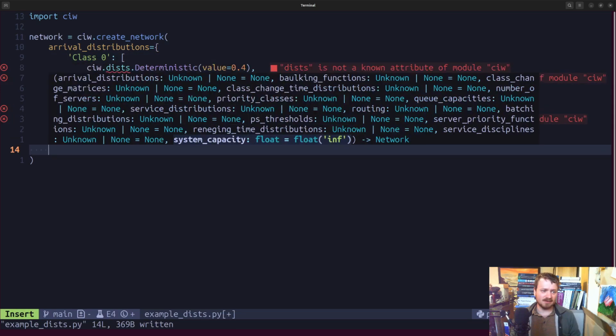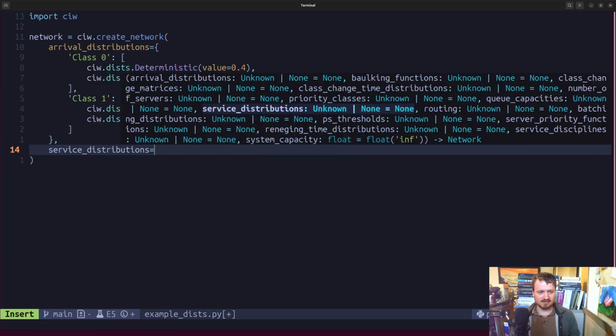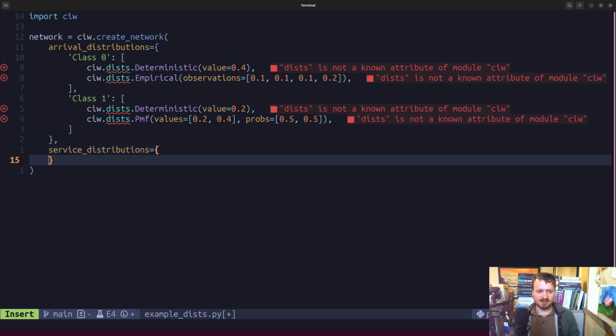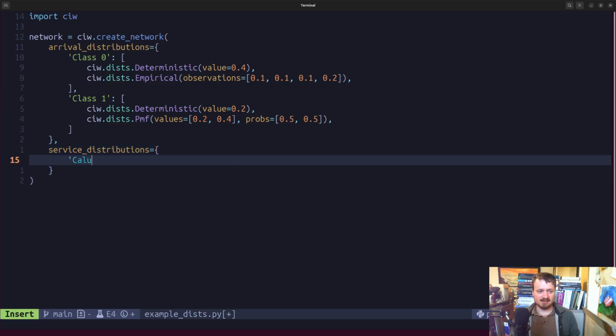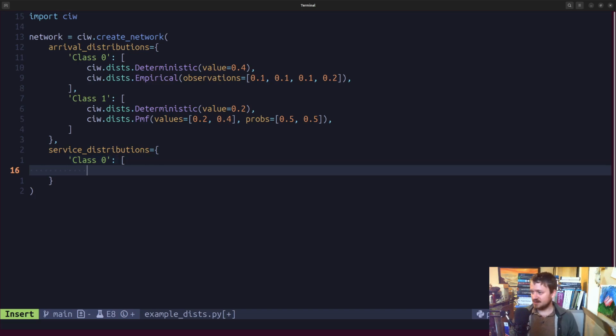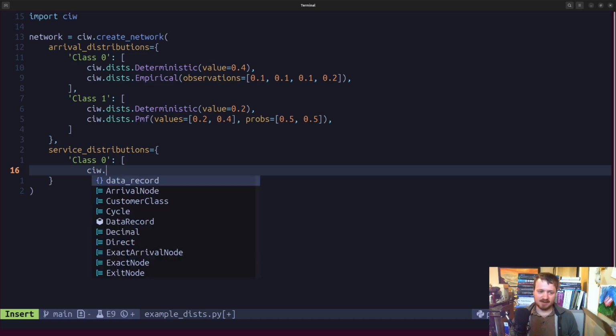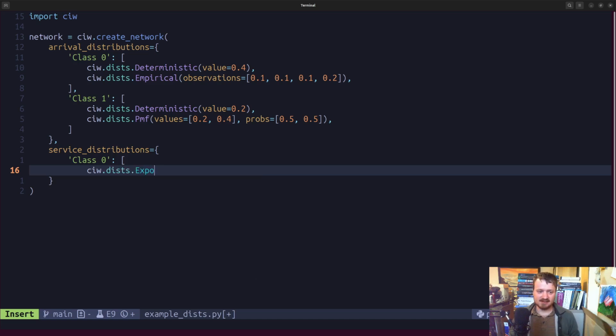Let's take a look at service probabilities. So let's grab service distributions. We'll start another dictionary here, just because we're doing multiple classes. Class 0 again. So now we're going to define probability distributions for the inter-service times, of how long a service takes. It will not necessarily be the inter-service times actually, because that depends on the incoming demand, but how long a service takes is, I guess, what we should think about this as. So the first one up here is q.dists, and this is the one we've seen many times, exponential.